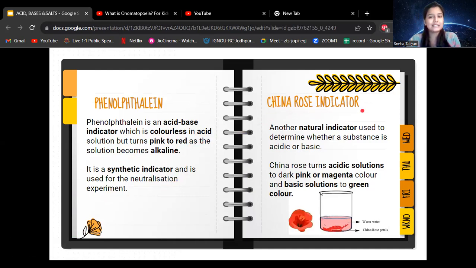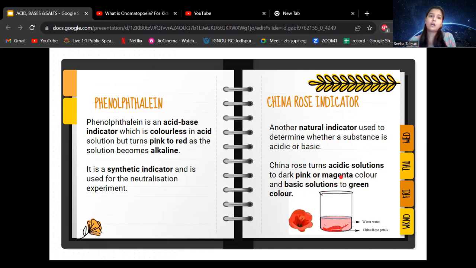Next is China rose indicator. Now, China rose is again what? A naturally occurring thing. It is a flower, so it's a natural indicator. It is again an indicator used to determine whether a substance is acidic or basic, to see whether what we have is acidic or basic. Now, China rose turns dark pink or magenta with an acidic solution. When you add something basic, like a detergent solution or soap solution, it will turn green in color, right?